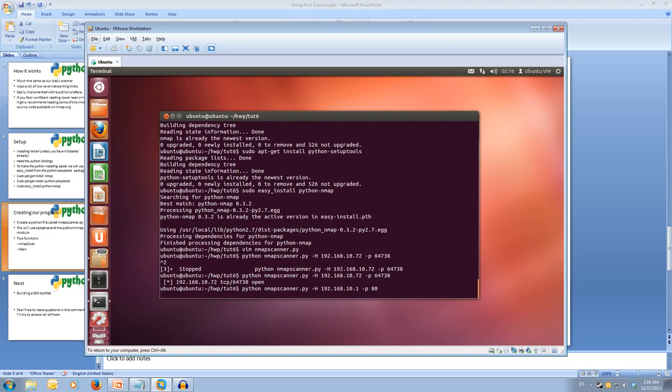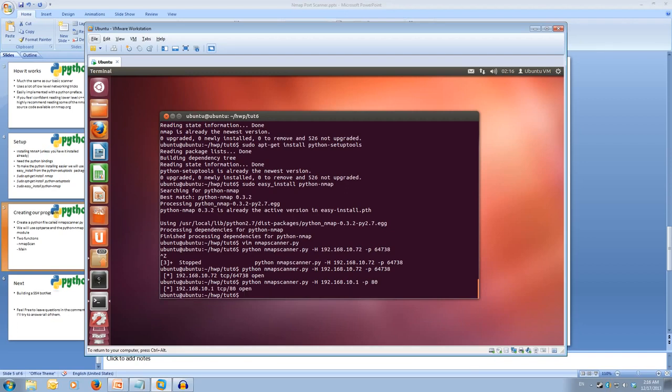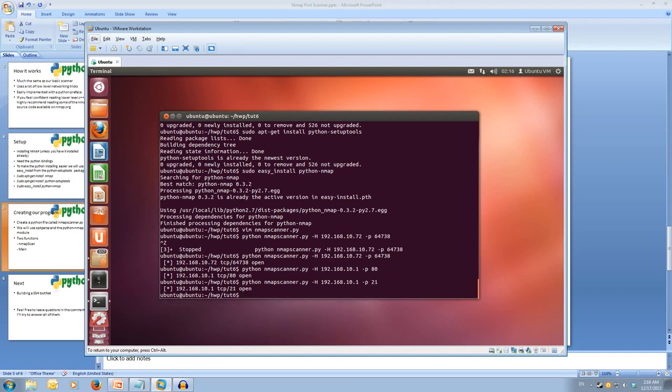Hopefully that should work. It may be chugging a bit because I'm on a VM. There we go. So it's come back and said there's a port open on port 80, so my router does have a web interface. And we can also try port 21, which is a telnet port. And that's also open.